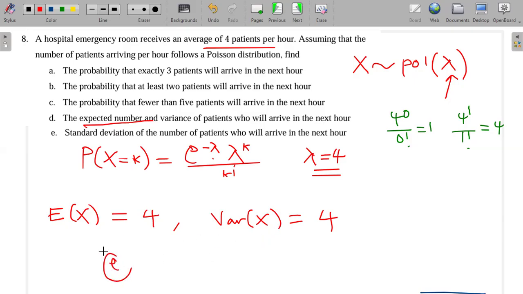And then E, the standard deviation is the square root of the variance, which is 4. So this will just be 2. And we are done with question 8.